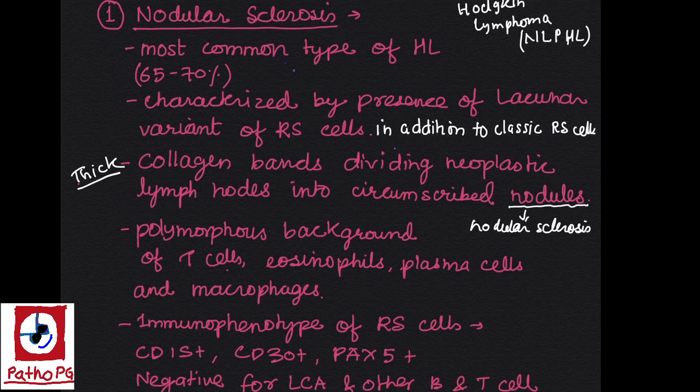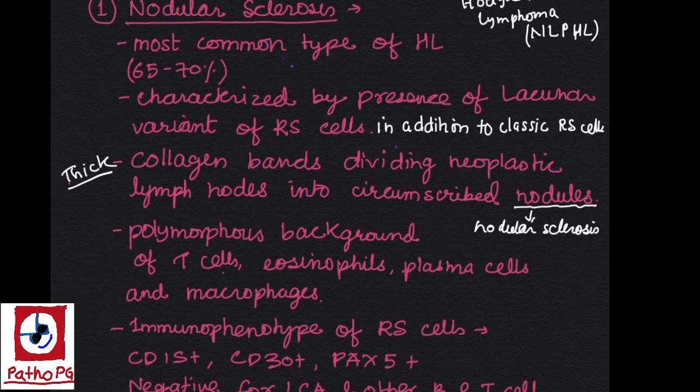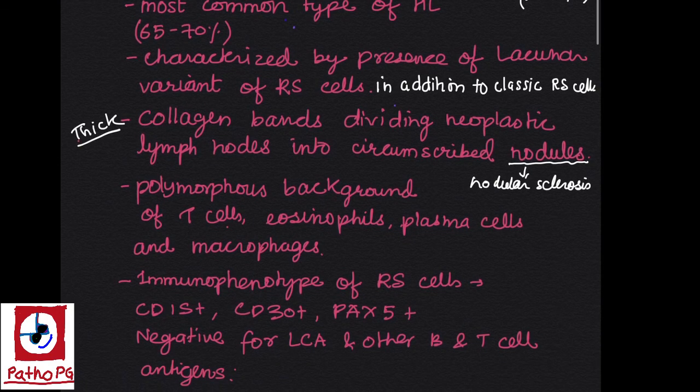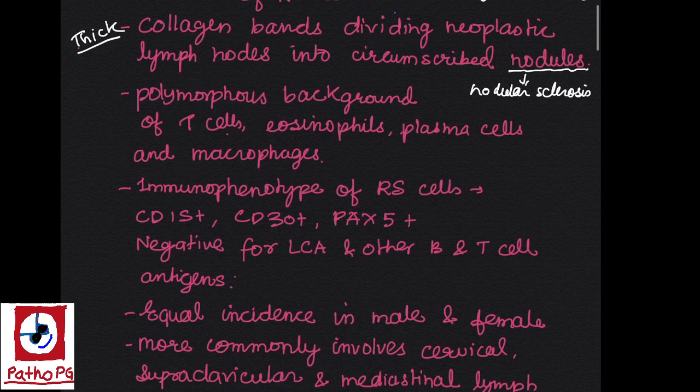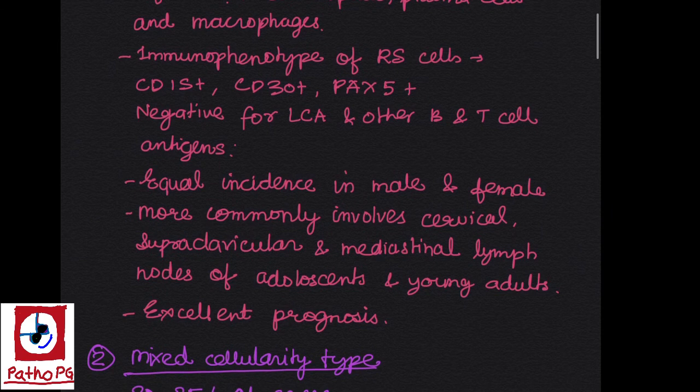Immunophenotype of Reed-Sternberg cells is CD15 positive, CD30 positive, PAX5 positive, negative for leukocyte common antigen and other B and T cell markers. This immunophenotype is common for all four types of classic Hodgkin lymphoma: nodular sclerosis, lymphocyte rich, lymphocyte depletion, and mixed cellularity type. It has equal incidence in males and females, and it commonly involves cervical, supraclavicular, and mediastinal lymph nodes of adolescents and young adults, and it has quite an excellent prognosis.